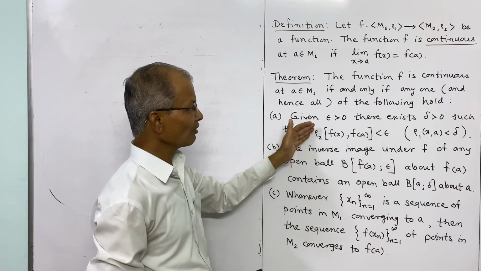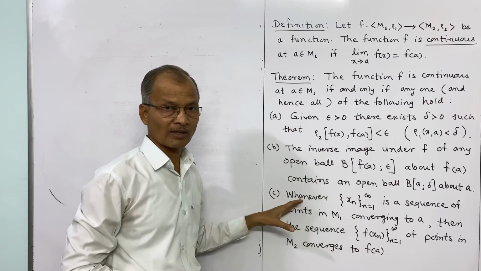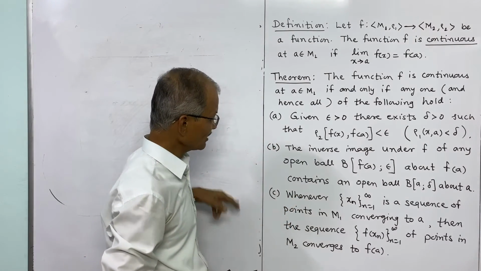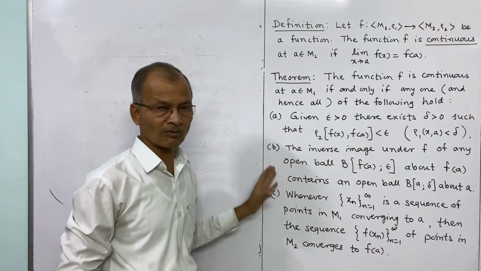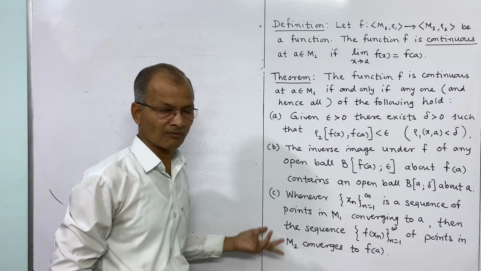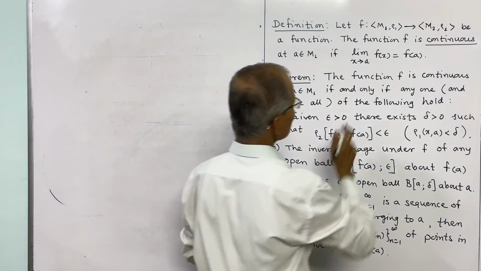If one holds, the second holds, the third holds, because these conditions are equivalent. A implies B, B implies C, and then C also implies A. It means all hold at a time. If one holds, all hold, and if one does not hold, the remaining will not hold. That is the meaning.